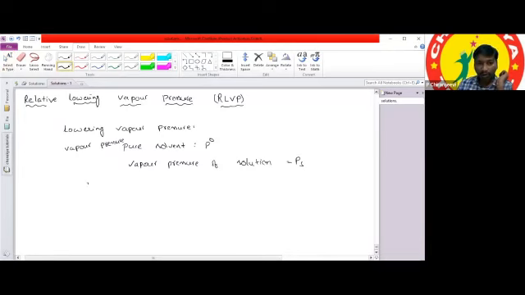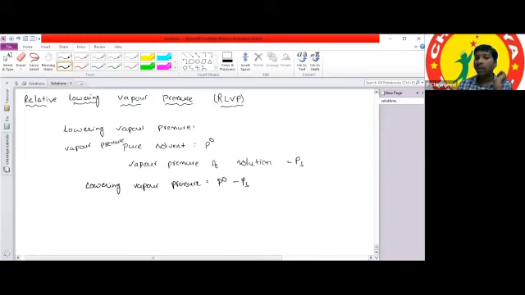So lowering of vapor pressure is nothing but the difference between the vapor pressure of the pure solvent and the vapor pressure of the solution.